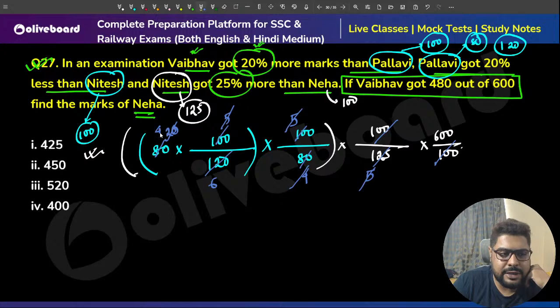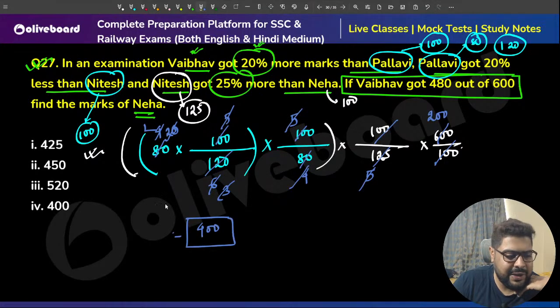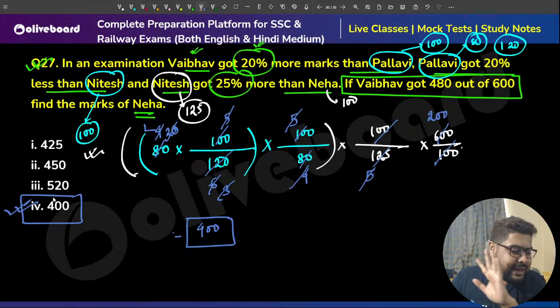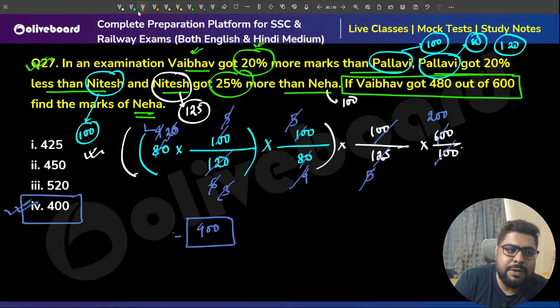25 4, sir. 2, sir, 3, sir. So it is 3 2s are 200s are this. 200 into 2, sir, 400. Direct you can get the answer, sir. Option number 4. 400 is the correct answer. Direct answers. This is the beauty of that modular method.